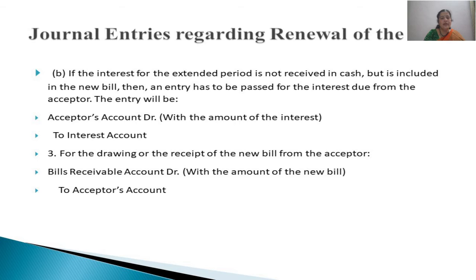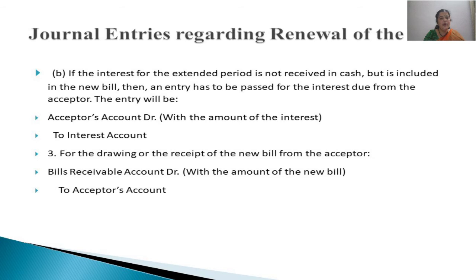Acceptor's account debited to interest account. So acceptor is our debtor and we debit his account so that it is still due from him, to interest account, because that interest is our item of income.